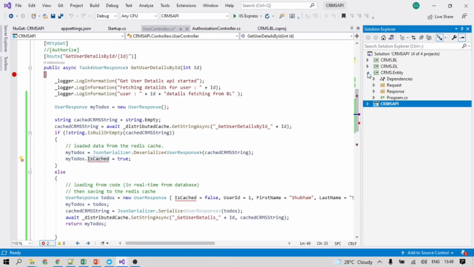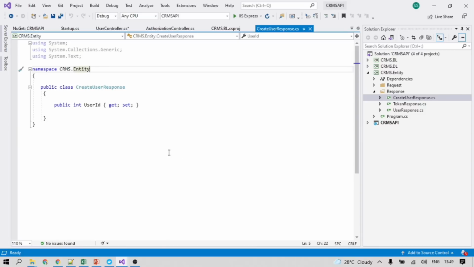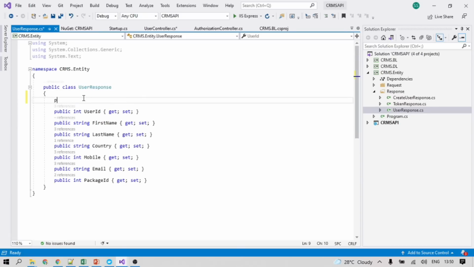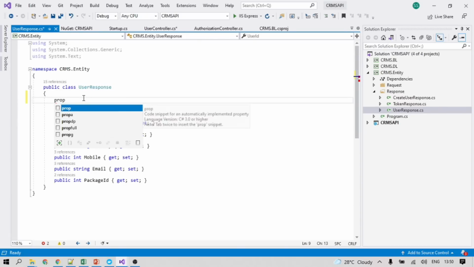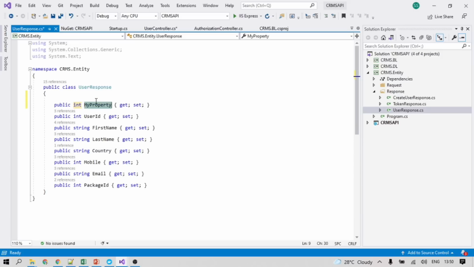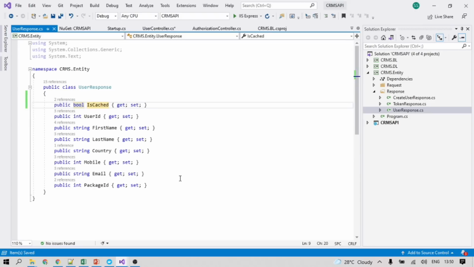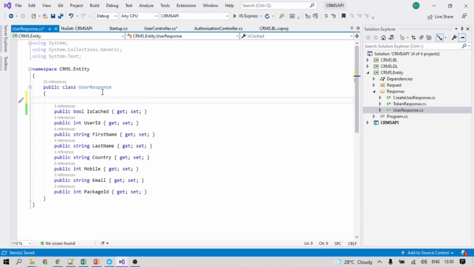So where is the entity here? Inside the user response. No, user response is this. Introducing one more property. So this is IsCached and this is of type bool. And we can also mark it as ignore,